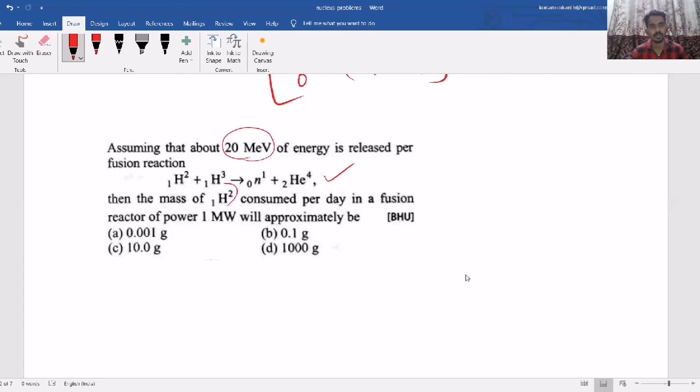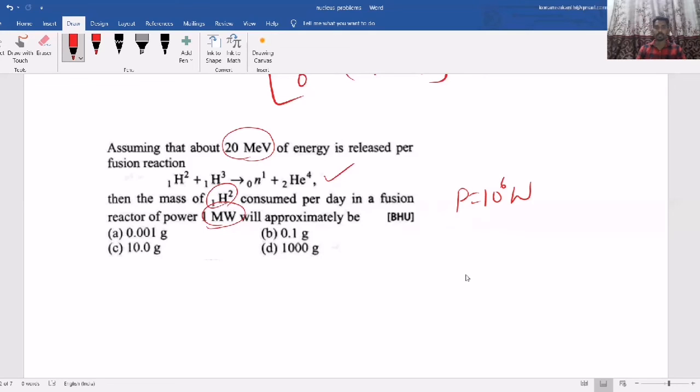Then we need to find the mass of 1H2 consumed per day in a fusion reactor of power 1 megawatt. The power value given is 1 megawatt, which means 10 power 6 watt.